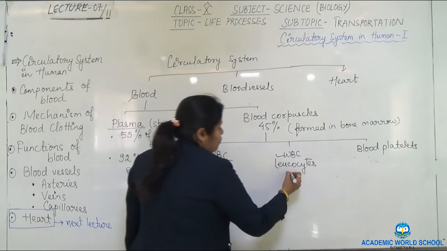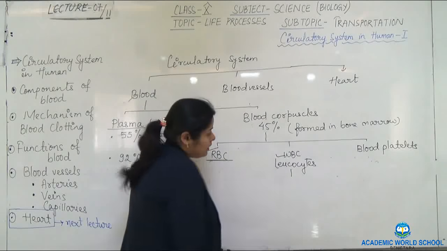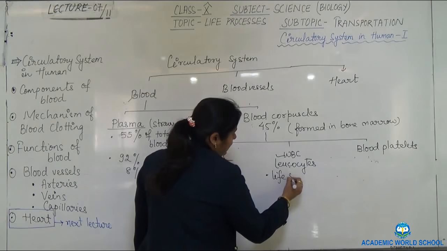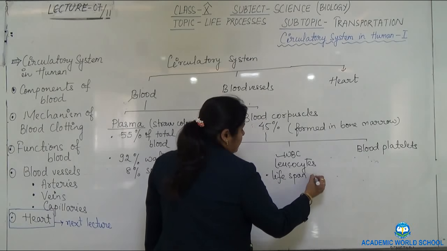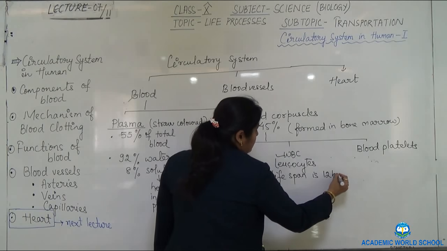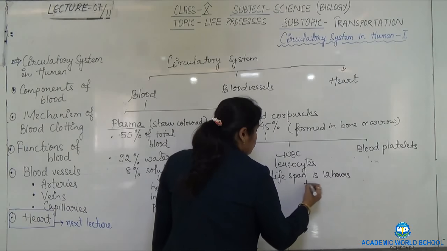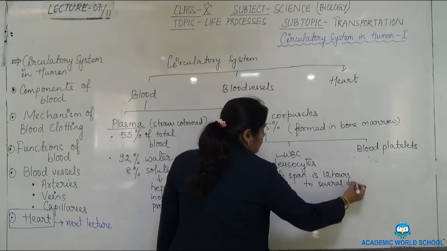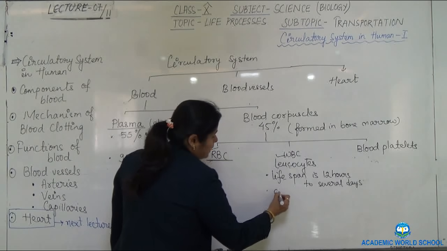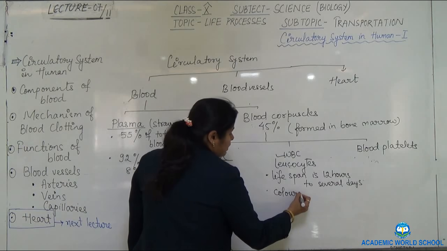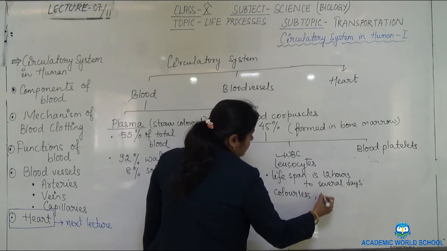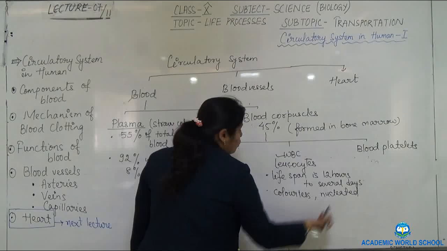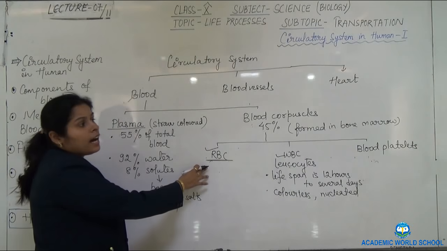And what is its lifespan? The lifespan is 12 hours to several days. It is colorless, nucleated, nucleus is present, whereas this nucleus is absent in RBC.